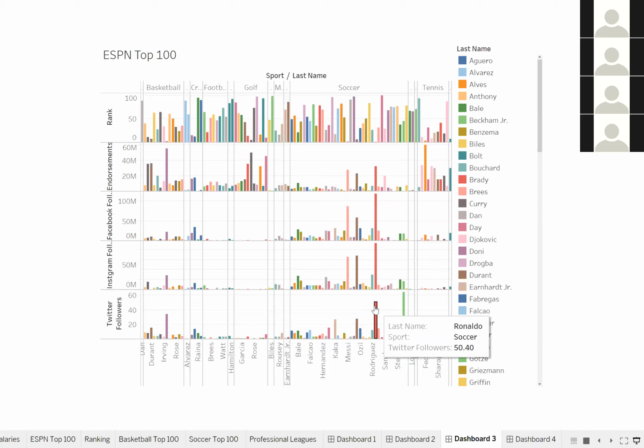As you can see, there's a wide range of sports, anywhere from boxing to badminton to cricket to football. Most of these athletes are very well known across the globe.